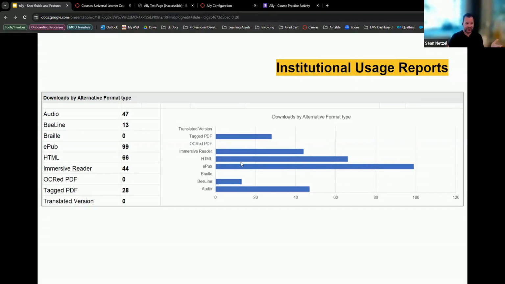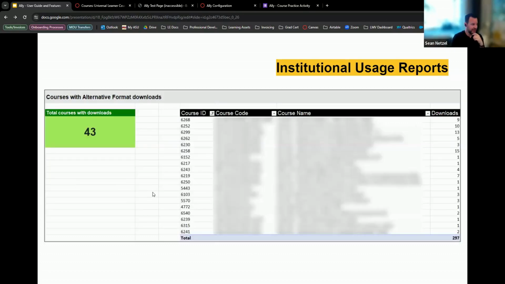And if you did this, for our program, I just chose it for a small sliver of courses. If it's something like Ed Plus or something like Kathy Marks mentioned, you could have tons and tons of robust data on here, way greater sample sizes to see how learners are using it. I blurred out the course names right here, but you could see we have 43 courses where alternative formats were used. I hit a lot of the rows, so not all 43 are showing right here.